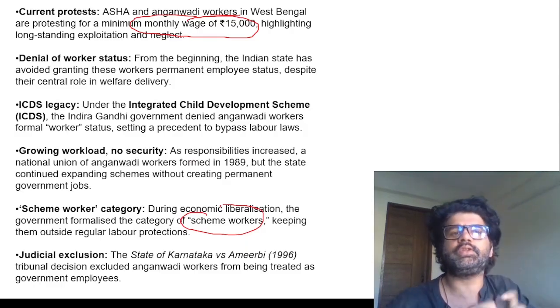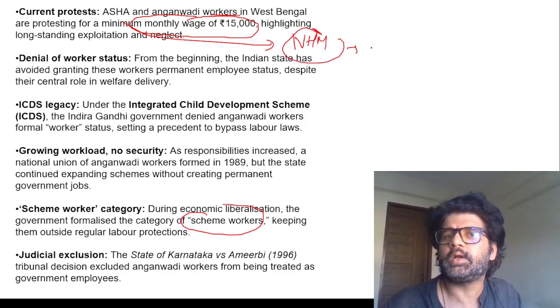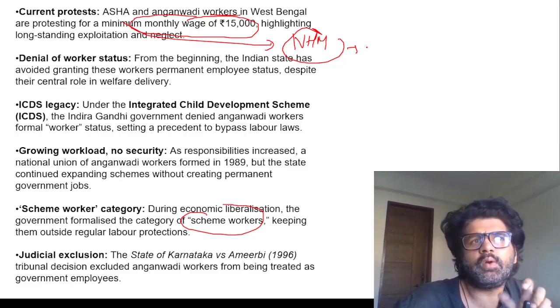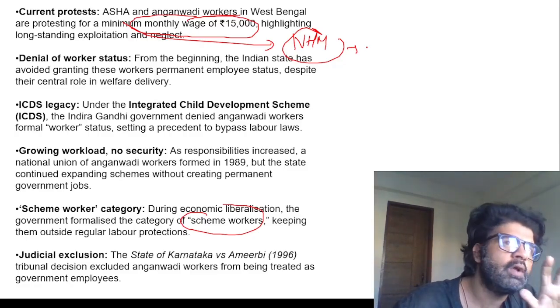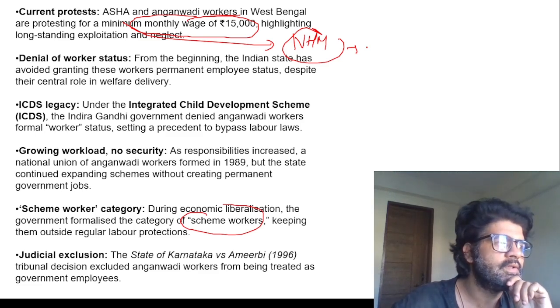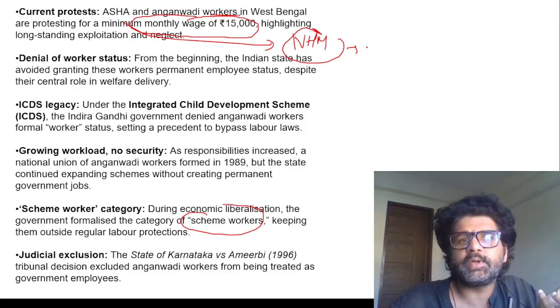In fact, these ASHA workers are part of a scheme known as the National Health Mission. In the current budget, the government has cut health expenditure. So the central government is more and more disinterested in how ASHA and Anganwadi workers carry out their work. These salary disbursals are mainly done by states. And the more prosperous a state is, the more money these ASHA and Anganwadi workers get.